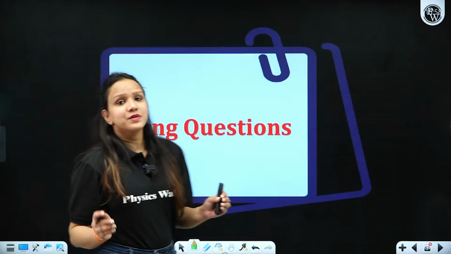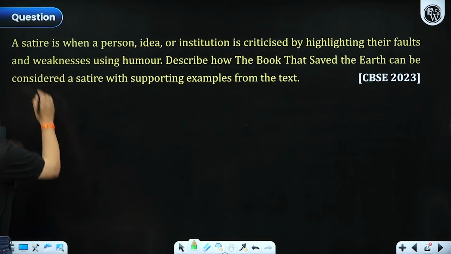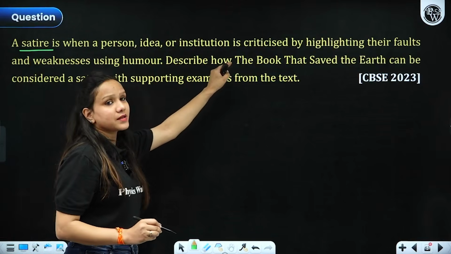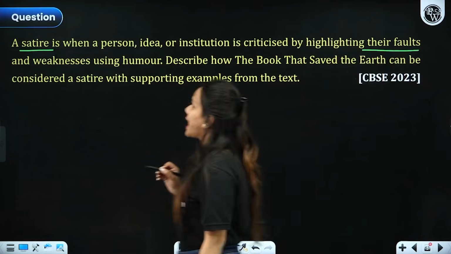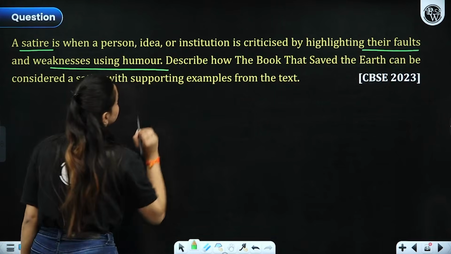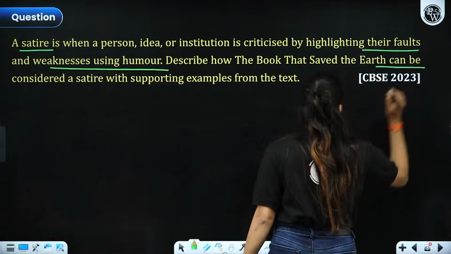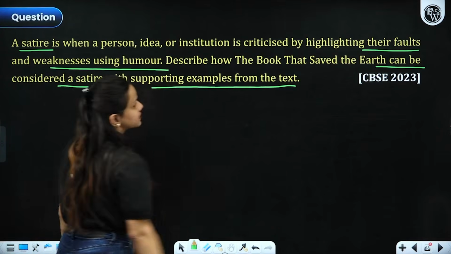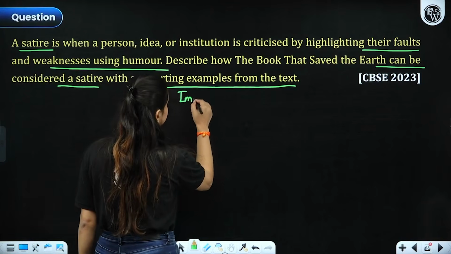Now, proceeding towards the long questions, let's have a look at the very first one. A satire is when a person, an idea, or an institution is criticized by highlighting their faults and weaknesses using humor. Describe how the title, The Book That Saved the Earth, can be considered a satire with supporting examples from the text. So this question is very, very important. Let me tell you this thing.